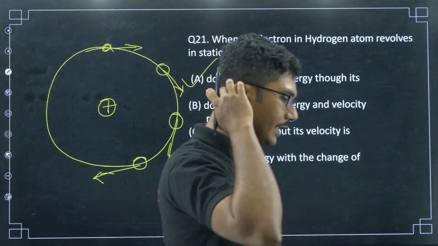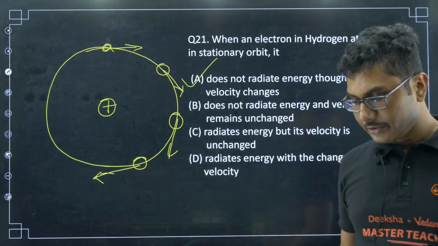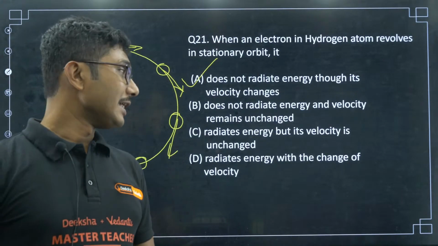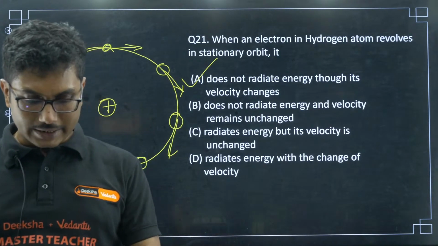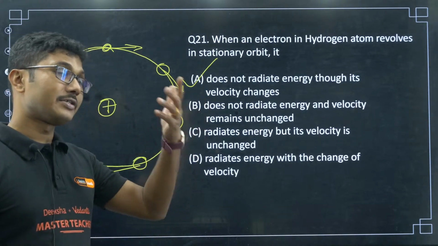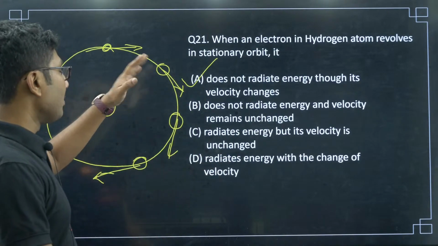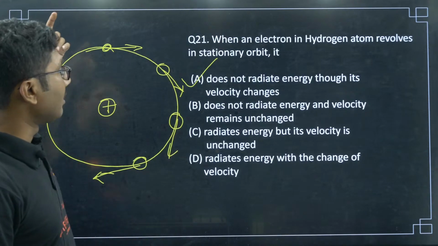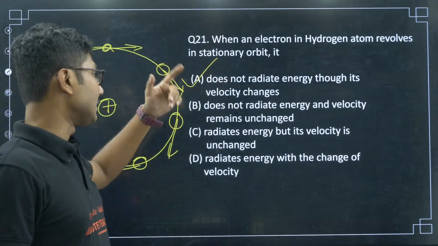For an electron in a Bohr stationary orbit, the magnitude of the velocity is constant, but the direction changes, so the velocity changes. But it does not radiate energy. That is the main thing.